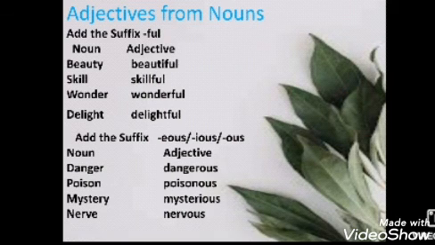Now see the next suffixes: eous, ious and ous. When the noun is danger, you add the suffix and the word will convert into dangerous. Poison, poisonous. Mystery, mysterious. Nerve, nervous. Here you can see that the e or y is omitted and the ious or ous suffix is added.